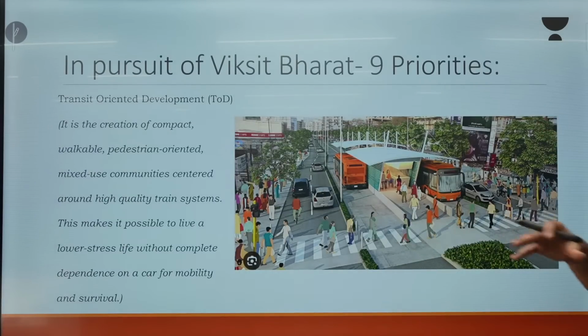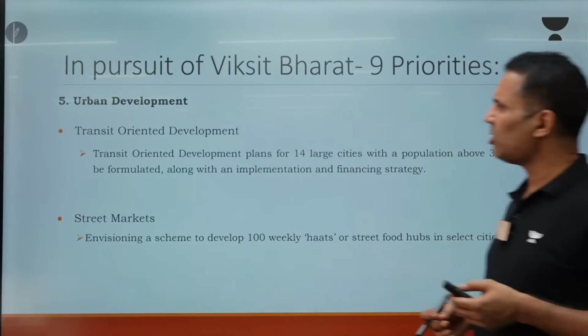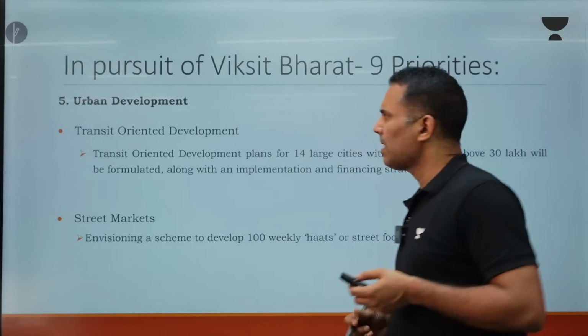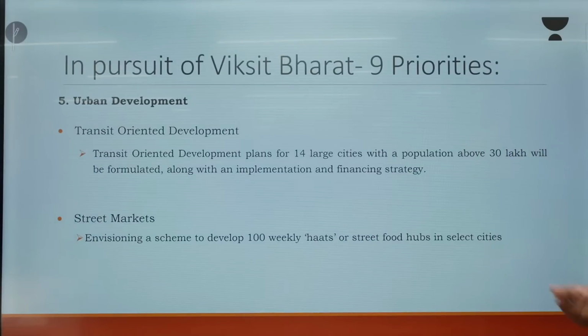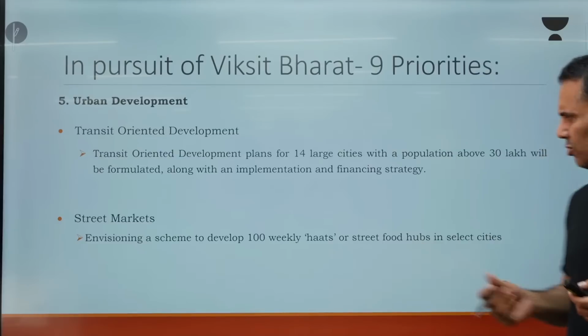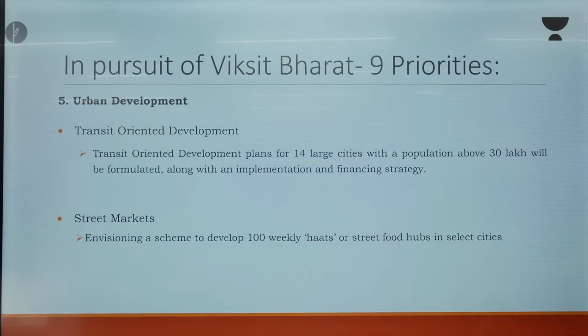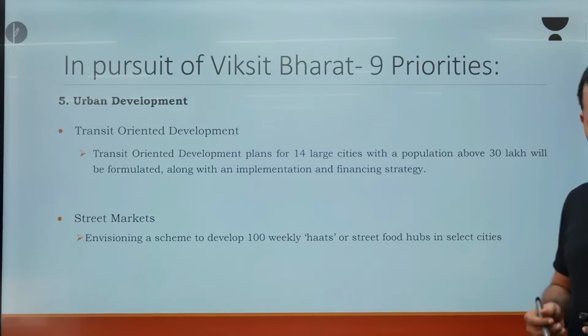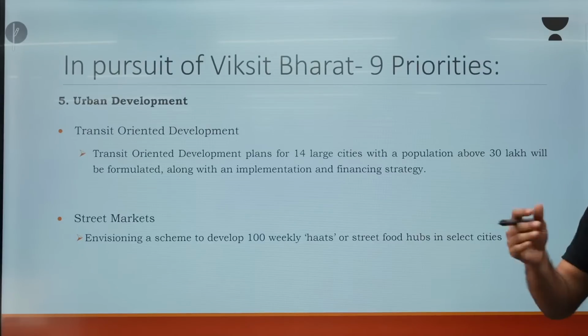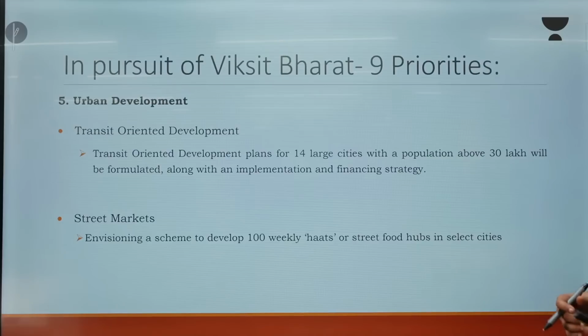So the number of cars will be reduced in this transit-oriented development, and people will have a better quality of life. So to improve the urban development, government is going to plan for transit-oriented development, and government is also going to focus on weekly haats. Government is going to create 100 weekly haats or street food hubs in select cities, because there is a lot of crowding on the roads that is happening. So that has also become a major problem.